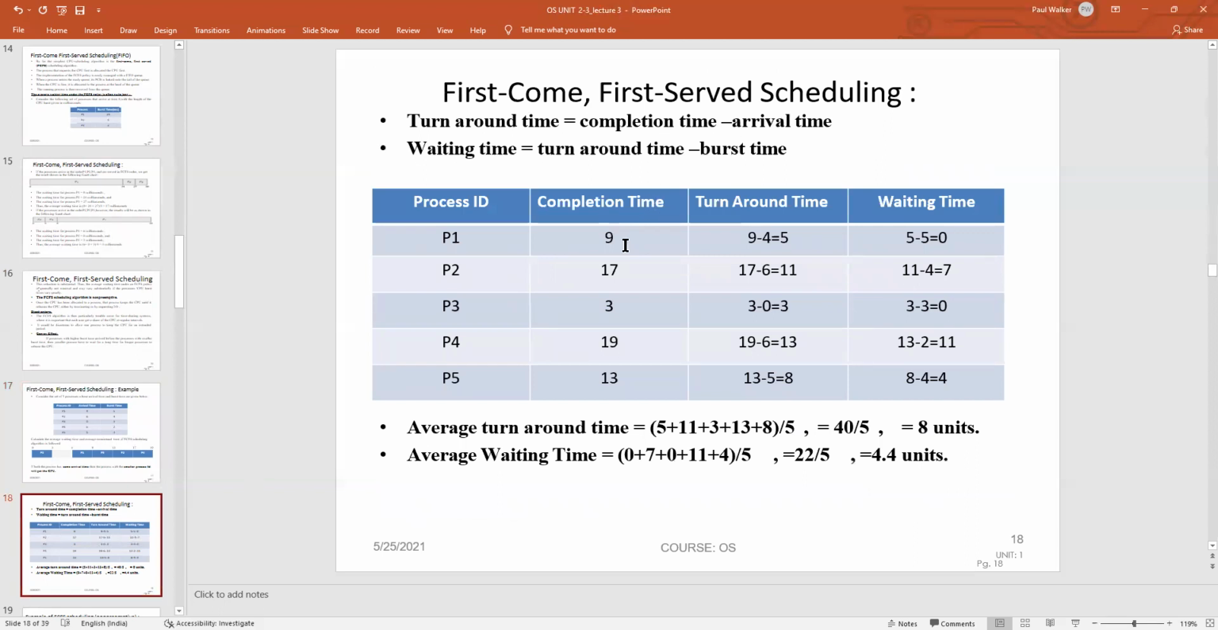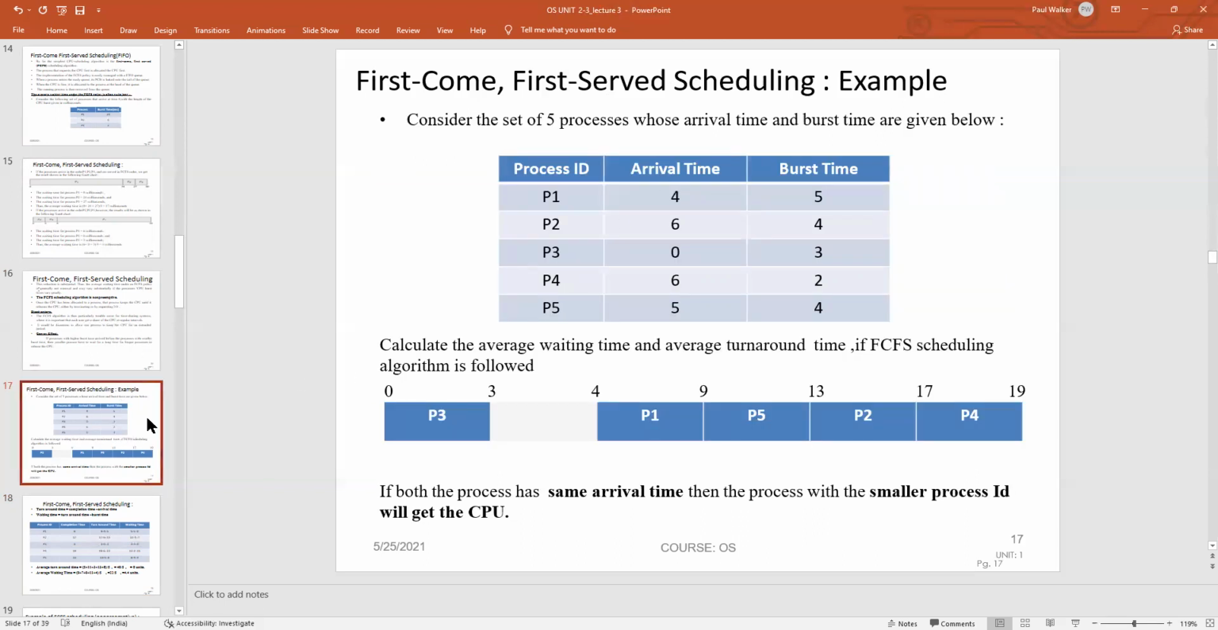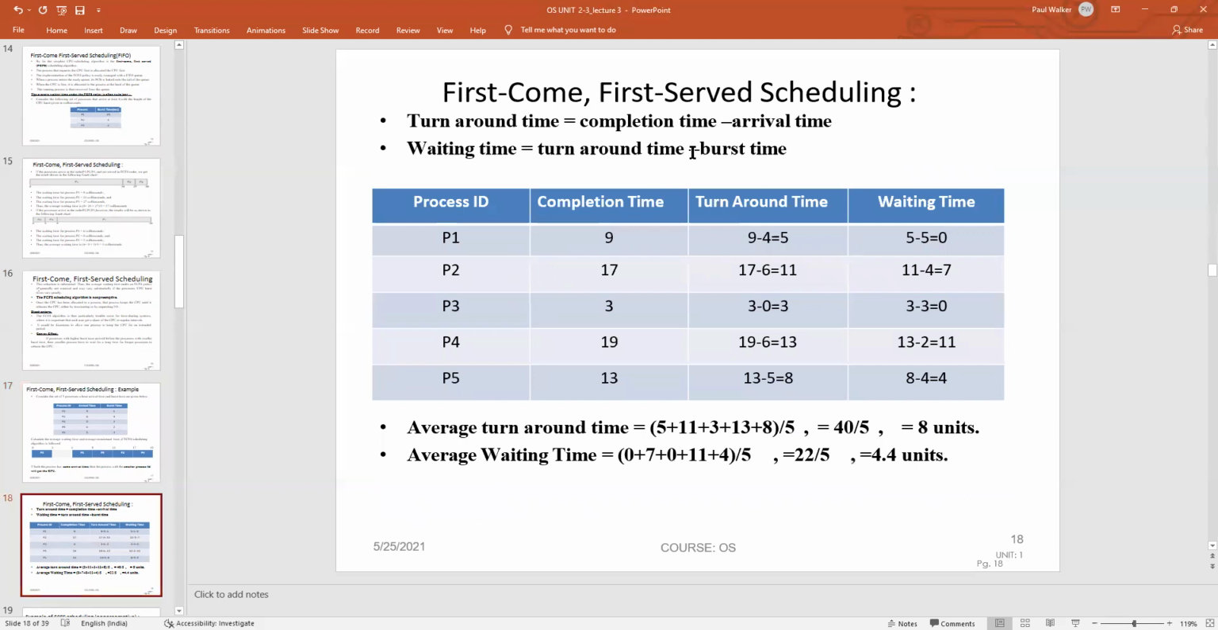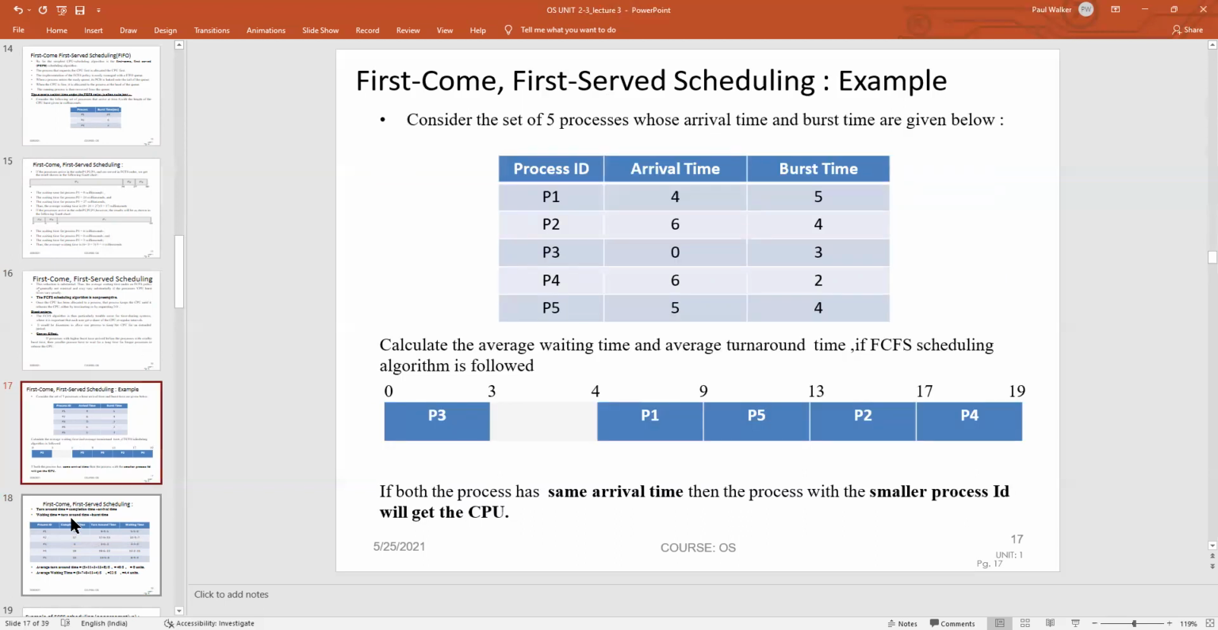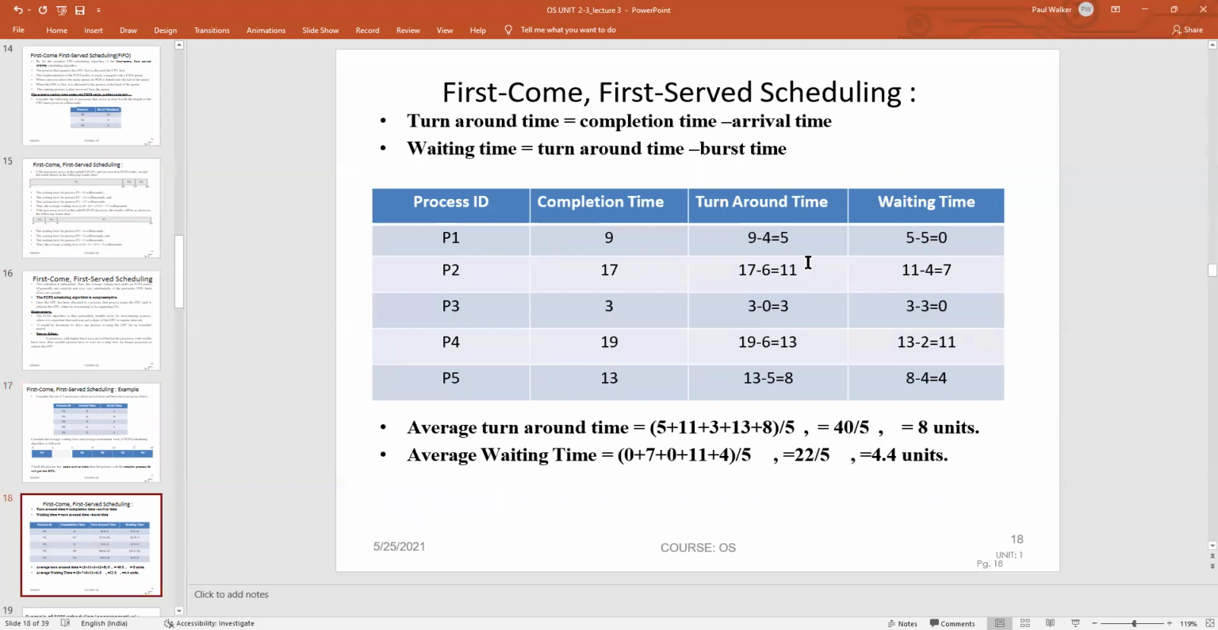For example, for the processor P1, we have the completion time of 9 and the arrival time of 4. Hence, we calculate 9 minus 4, the value is 5. For the processor P2, the completion time is 17 and the arrival time is 6. 17 minus 6, the value is 11. Like this, we have to calculate the turnaround time for the particular sequence.